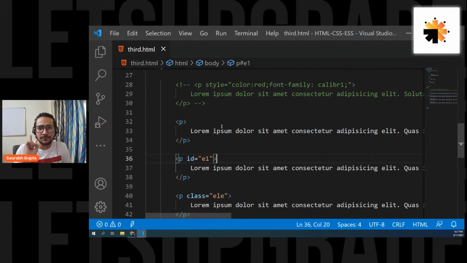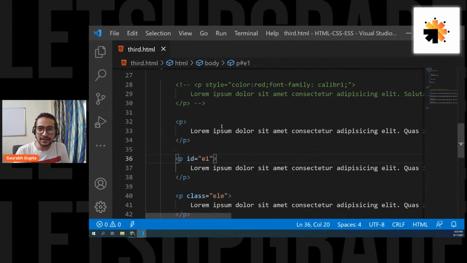So first of all, you learned that you can give the same class name to multiple elements. But remember, you should never give the same ID to multiple elements. That means if you give an ID to an element, that ID should never be given to any other element, because ID is basically for unique identification of an element.